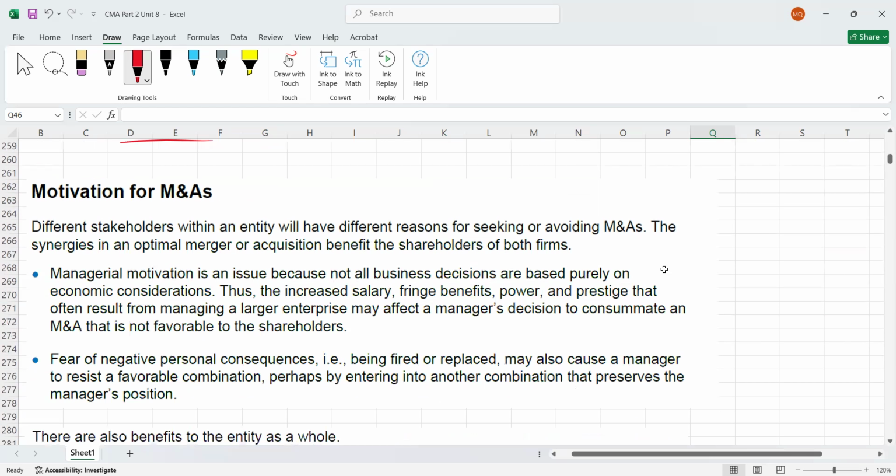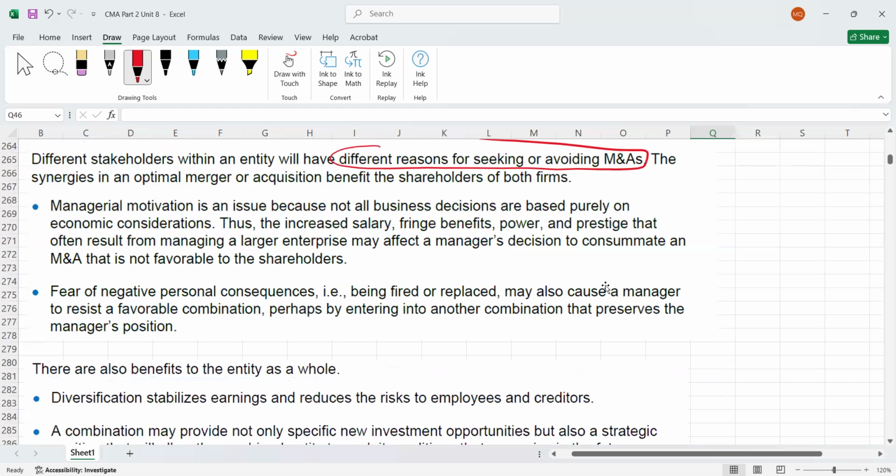Now, guys, we are going to discuss some other positive and negative points. Please remember, we have different reasons for seeking or avoiding a merger or acquisition. I'll explain these two points: one is the positive point, the second is the negative point. Don't worry, these are just general points.